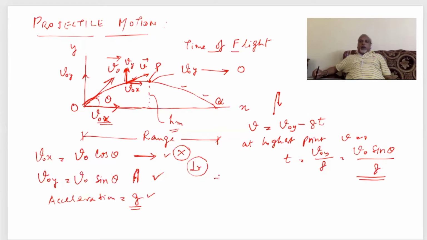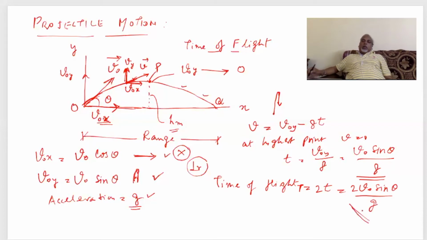That means our time of flight, if we denote it by T, will be 2 into T, or 2 V0 sin theta upon G. So this is the time of flight.